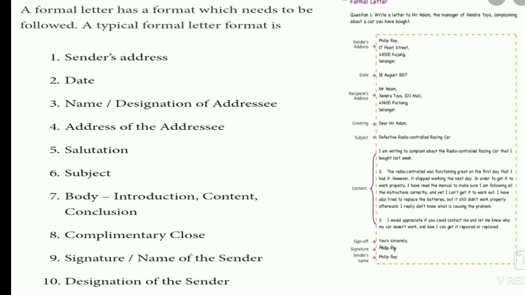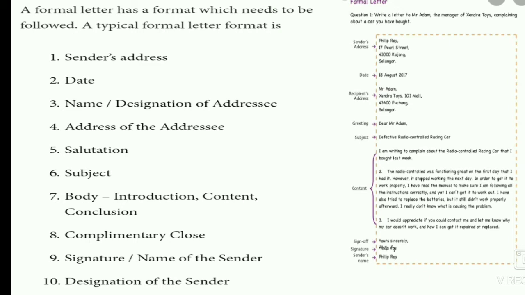There are 10 steps given and I will explain them one by one. The first step is that you have to write the sender's address. The sender's address is generally written in 3 to 4 lines.